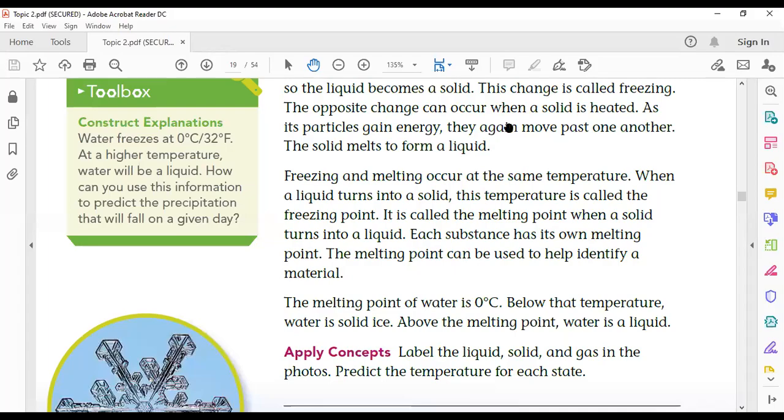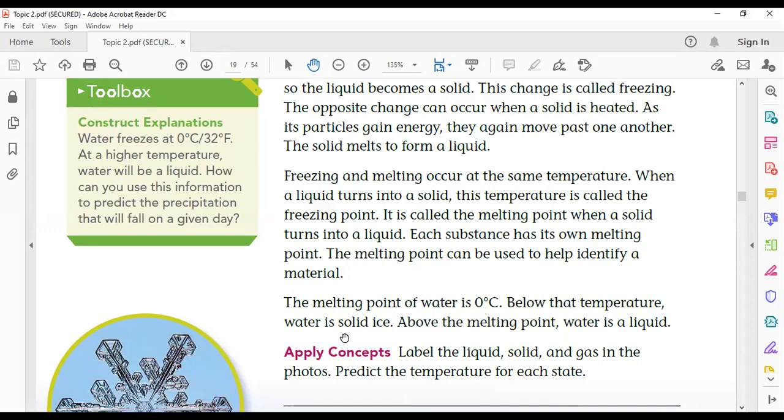What do you expect to find water: solid, liquid, or gas at this temperature? Liquid. Water below zero, below that temperature, water is solid ice. It's impossible to find water below 0 degrees liquid.